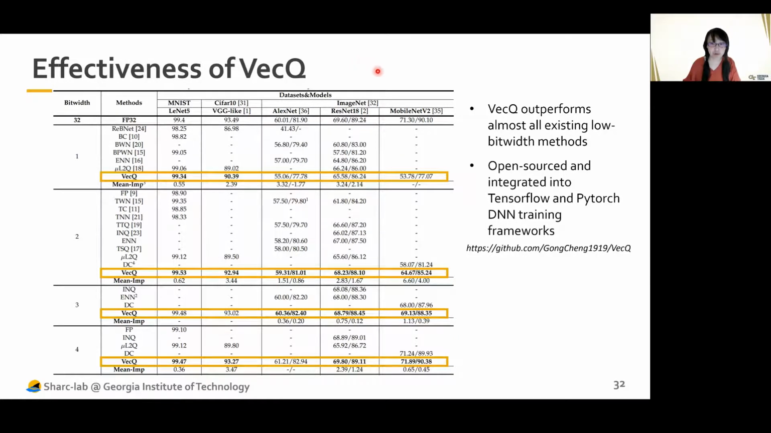From this table, we're only showing the low bitwidth results from 1 bit to 4 bits. We can see that comparing with all the existing low bit quantization methods, VecQ is outperforming almost all of them. So it is really promising. And also VecQ is open sourced and integrated into TensorFlow and PyTorch, and the link can be found here.